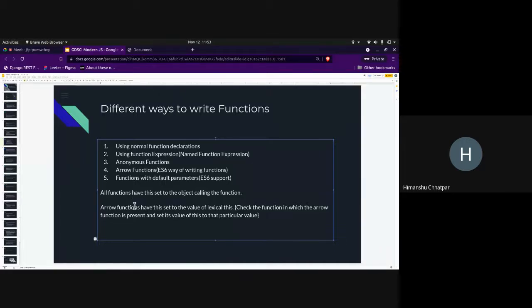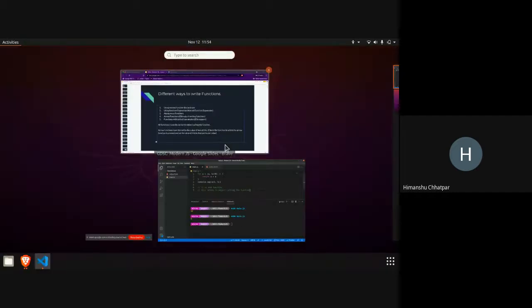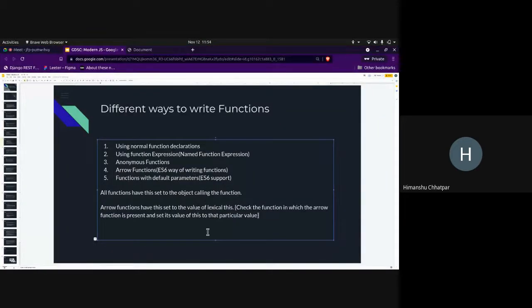Okay, so arrow functions have this set to the lexical this. What lexical this means is, again, lexical always refers to the function. We check the function inside which the arrow function is present, and set its value of this to that particular value. Usually we use an arrow function inside some particular function, right? So I can check the value of this in the outer function and set that value of this to the inner function. So this is how, quote unquote, the this keyword works.